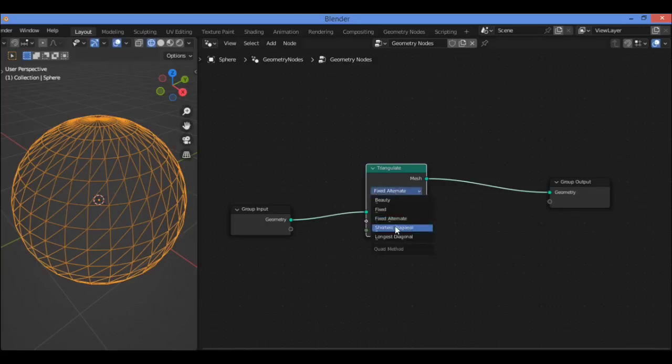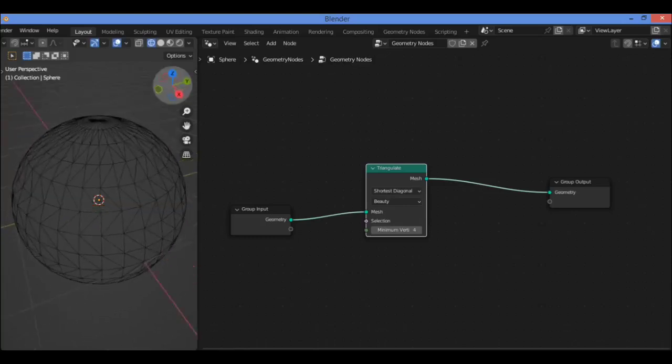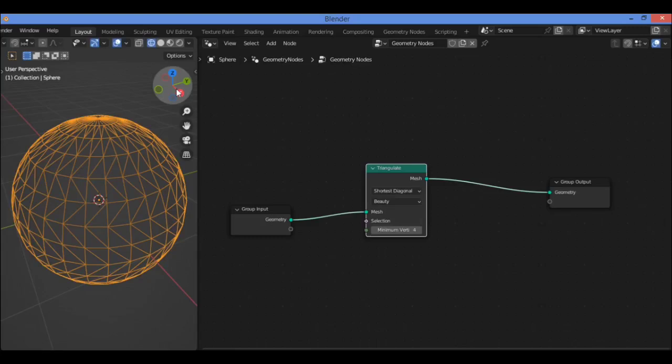We have also the shortest diagonal. For shortest diagonal, splits quads by connecting the shortest, as shown here, connecting shortest diagonal. So if the distance from vertex 1 to 3 is shorter than vertex 2 to 4, it will triangulate by connecting the first and third vertex.